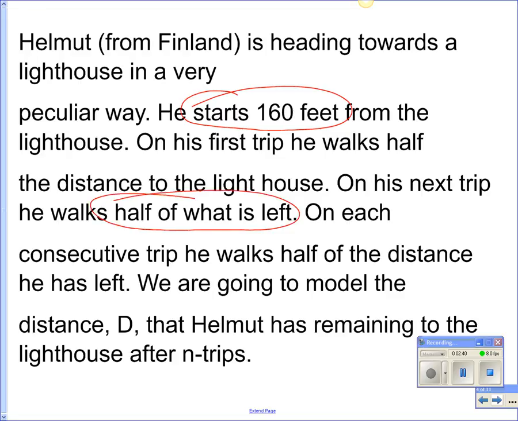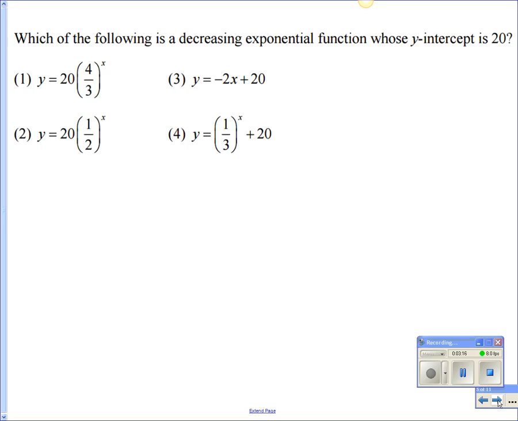Okay? This one isn't very clear on what to do, but it wants a y equals. So on your paper, write a y equals. Chuck, what's going to come after the y equals? Good. All right, every time, how much is he walking? Half. So we're going to put a parentheses, and we're just going to put 1/2 in the parentheses because there's no percent on this one. There's no percent. So you just put 1/2 to the x, and that's it. Okay? Questions? All right. Number 3.